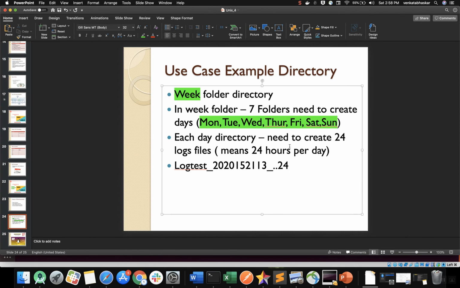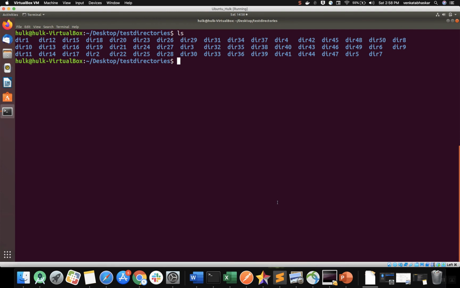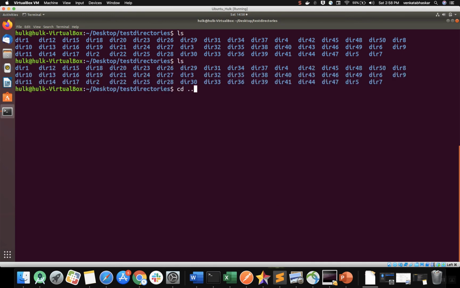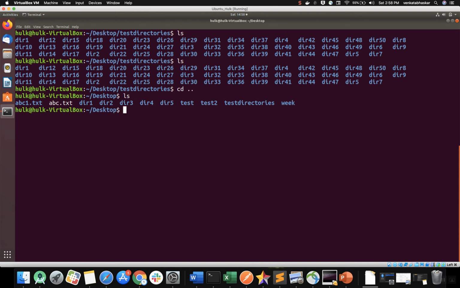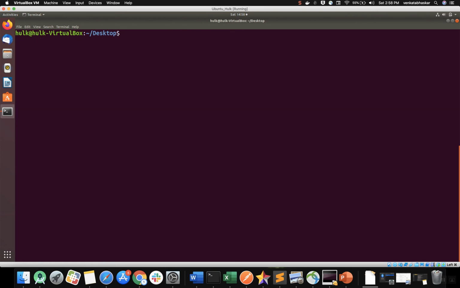If you have understood, then we'll create it in the terminal and see how I can create it. Okay, you understood, right? Now I'm going to my desktop. Let's see how we can create a simple directory. I create mkdir week underscore test. Here we'll create our use case.